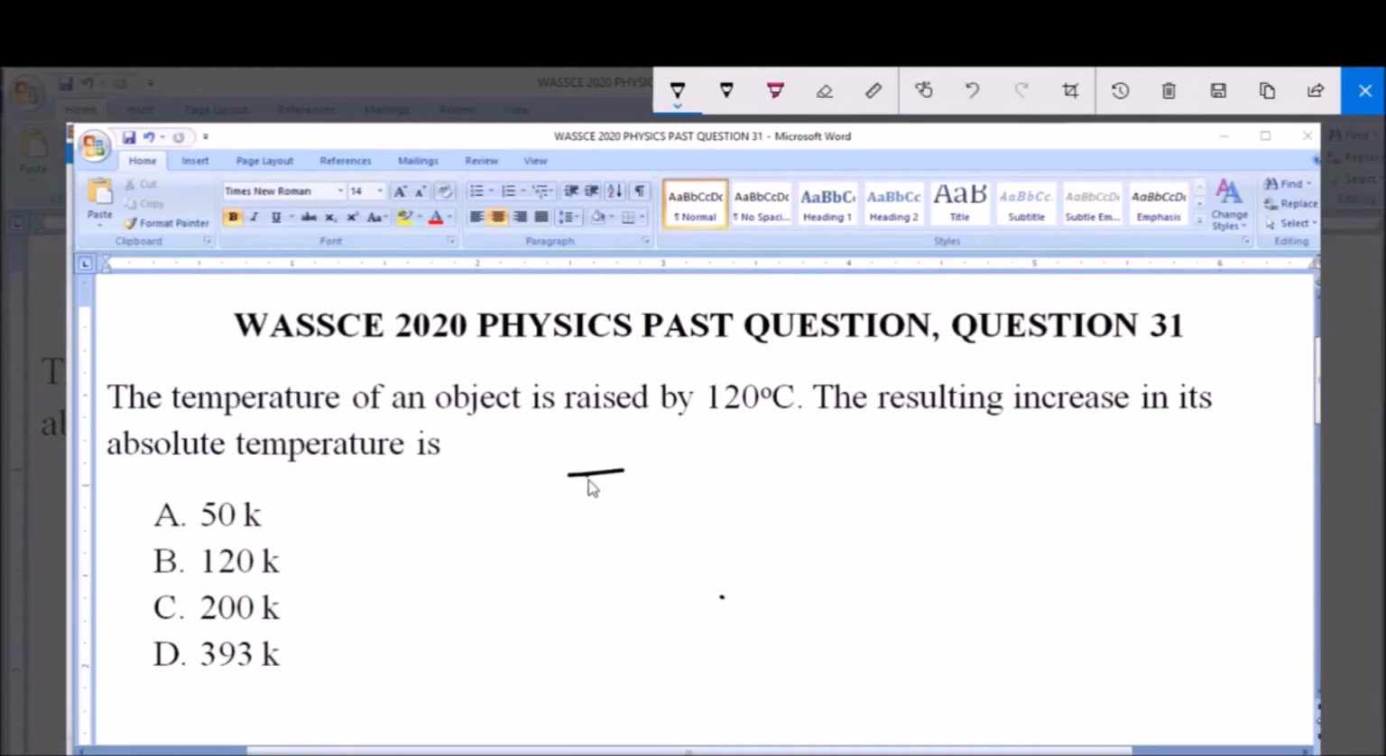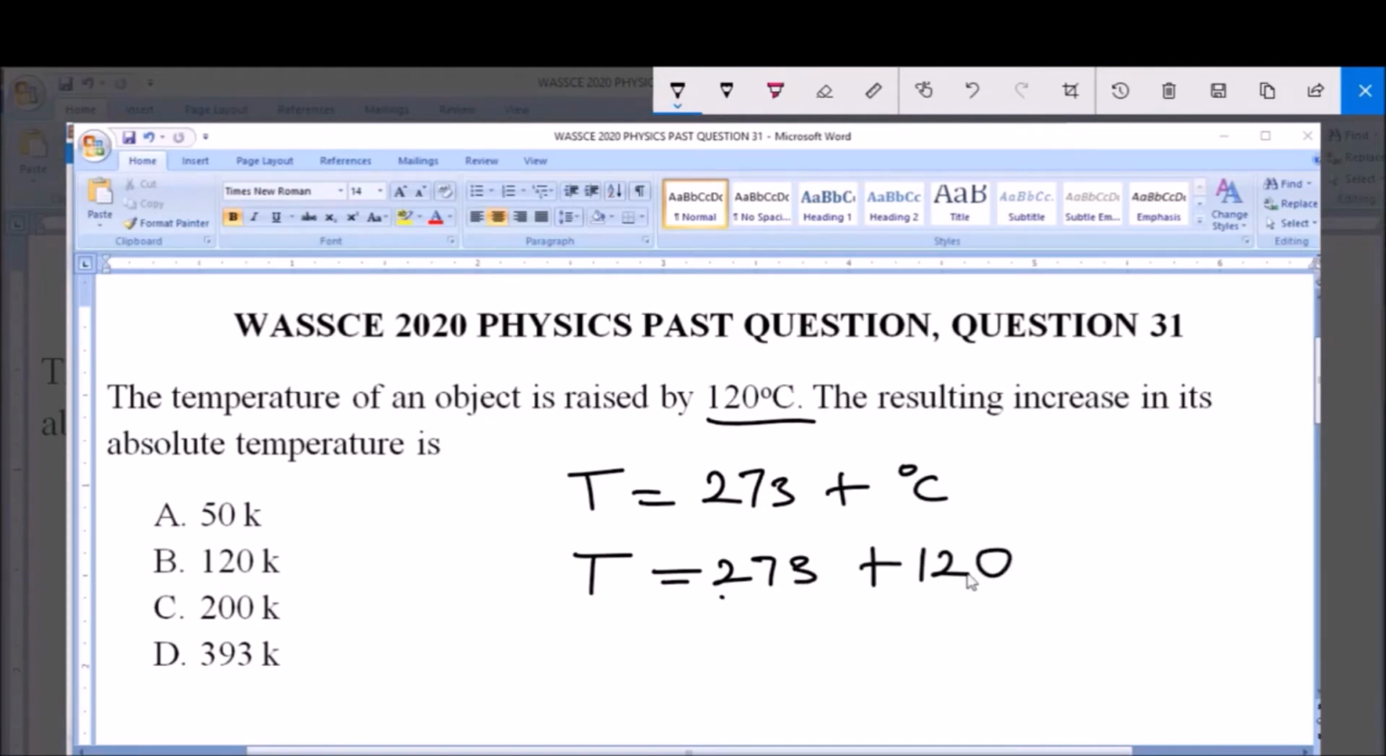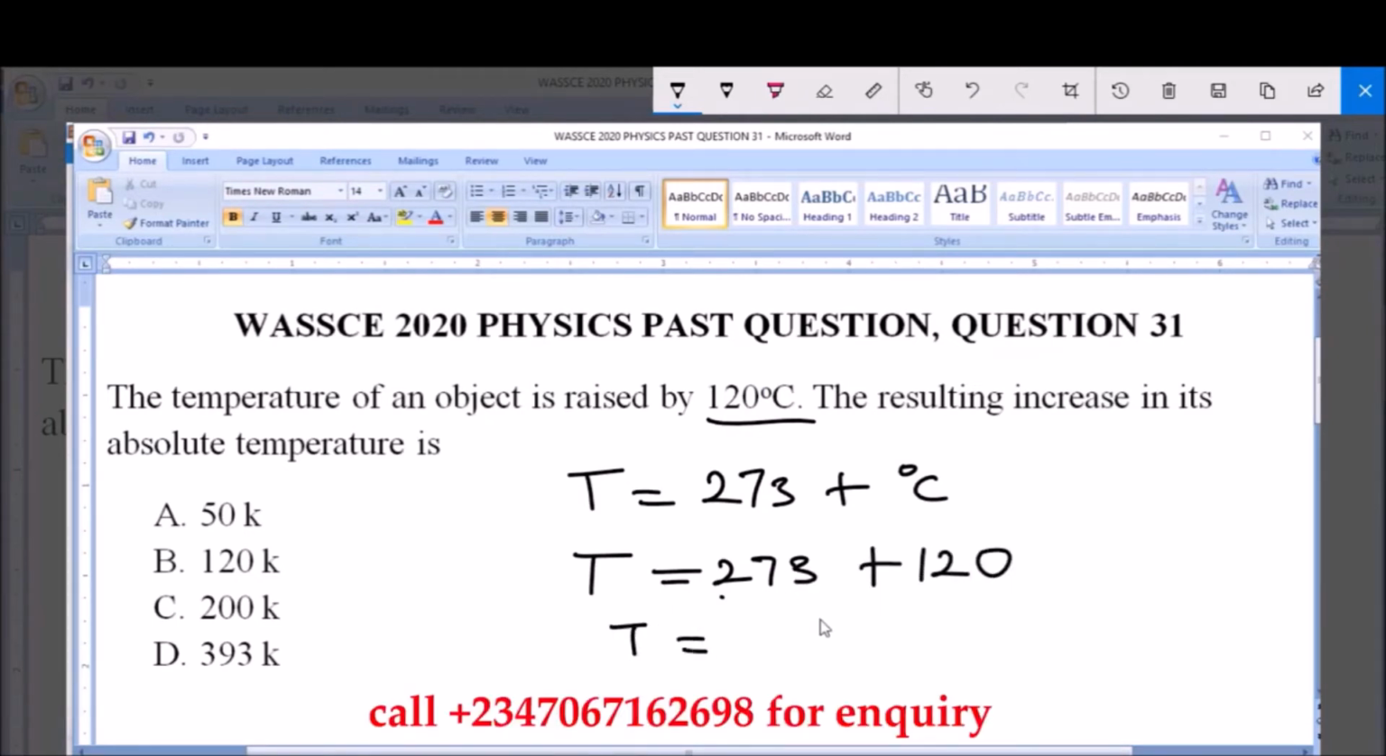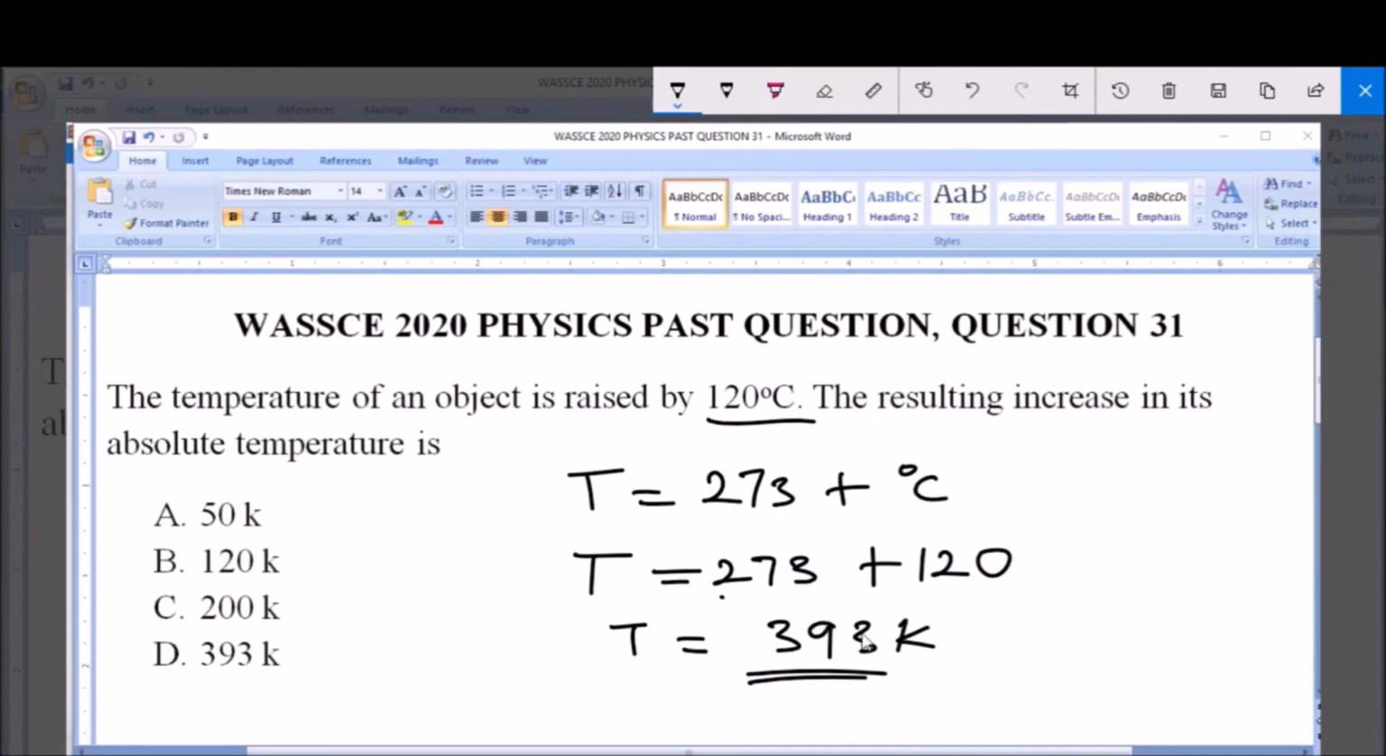Now, absolute temperature T is given in terms of Kelvin, and this is expressed as 273 plus the value in degree Celsius. Now we are given a temperature rise of 120 degrees Celsius. So therefore the absolute temperature T, which is given in Kelvin, will be equal to 273 plus 120, and the temperature T is equal to 393 Kelvin. So this is the absolute temperature for the increase by 120 degrees Celsius. It is given in Kelvin, and that is 393 Kelvin, which is option D. So this is the answer to the question.